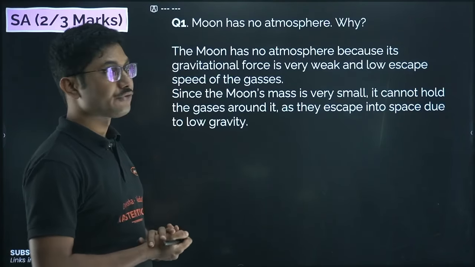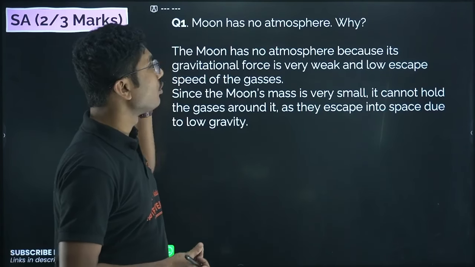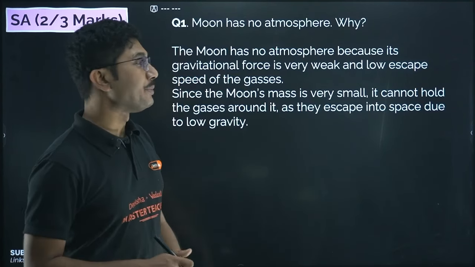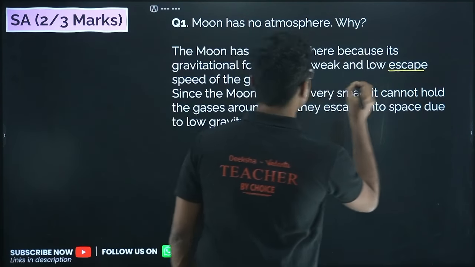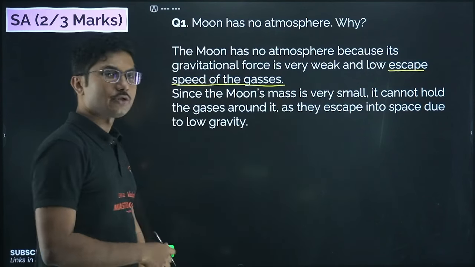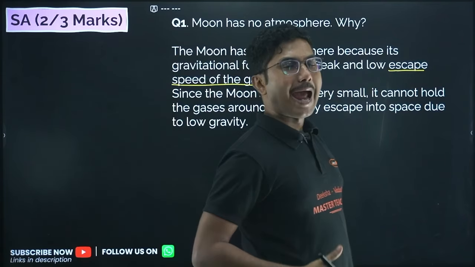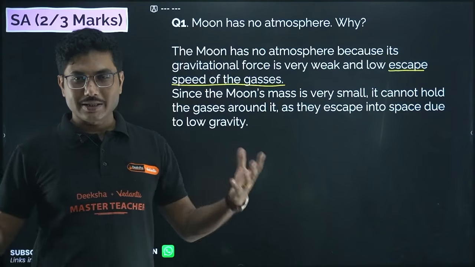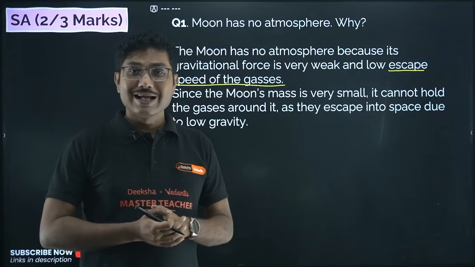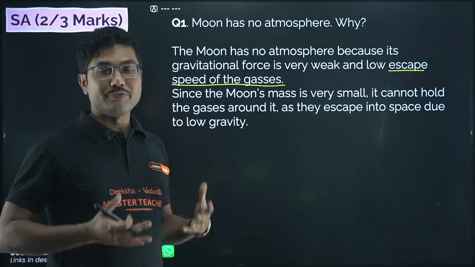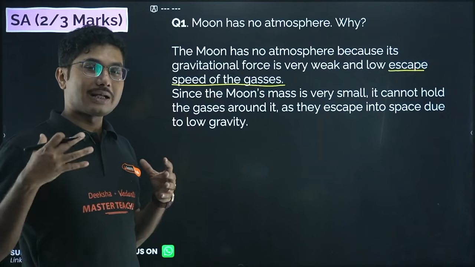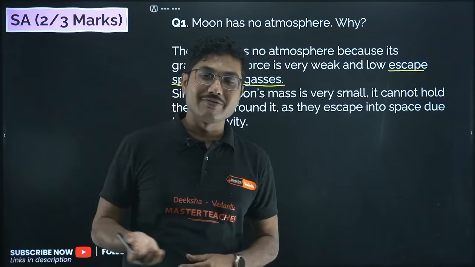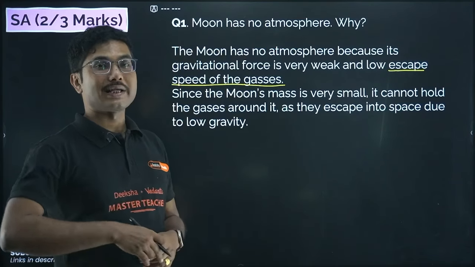Moon has no atmosphere. Why? Okay, the moon has no atmosphere because its gravitational force is very weak and it has low escape speed. This is a very important term to mention in this answer, low escape speed of the gases. So what is atmosphere? Atmosphere is a cumulative presence of all the gases, right? Air that we say. So air is present all around us, and because of the air we feel the pressure, and that is because the gravity of earth is trying to hold everything together, and the escape speed from earth is very, very high, so the gases cannot escape from earth.